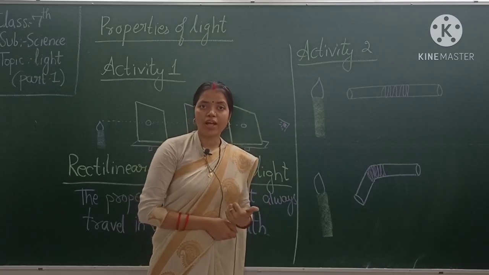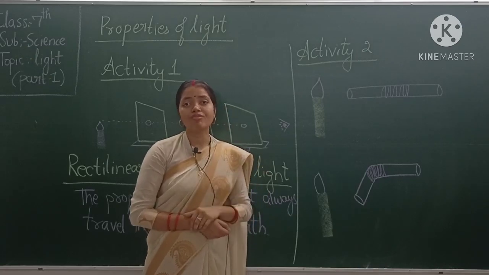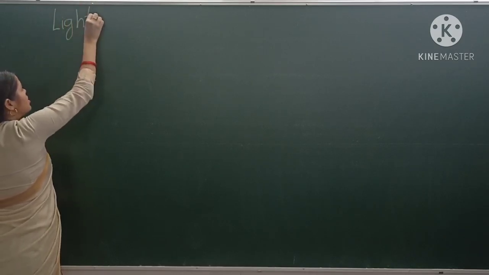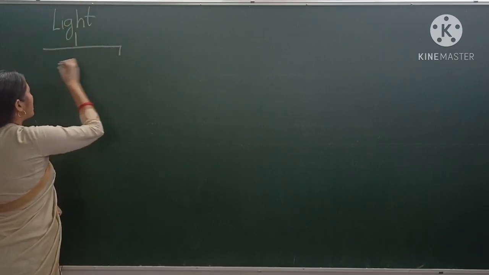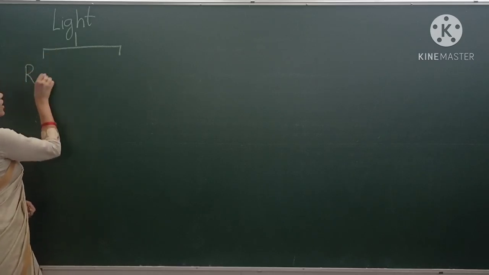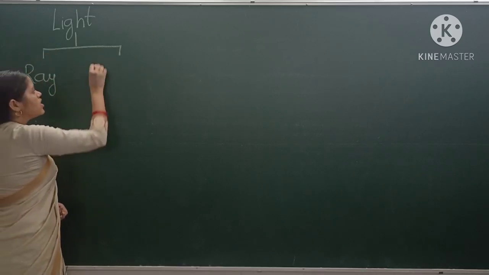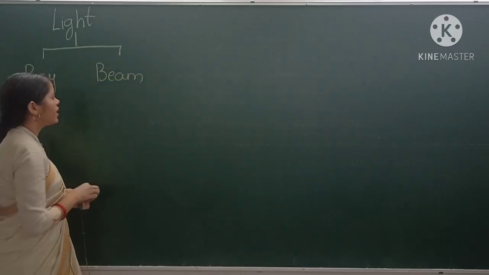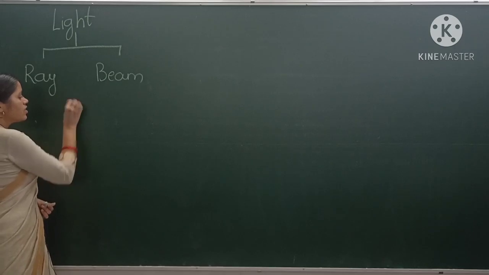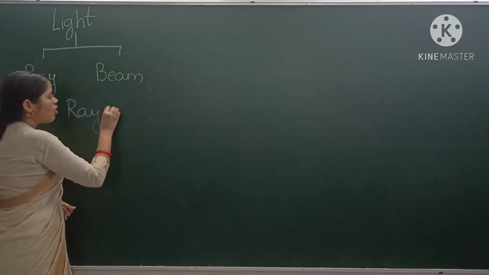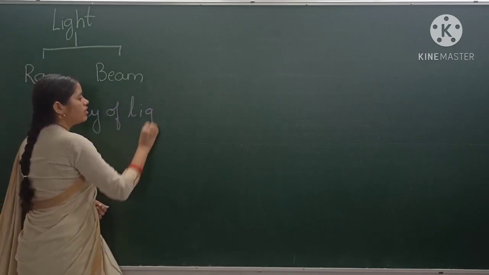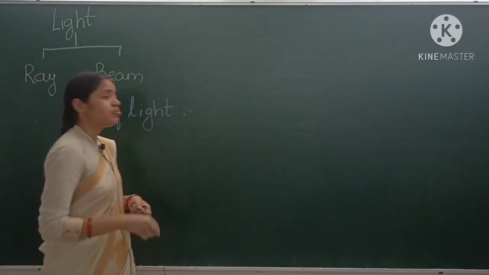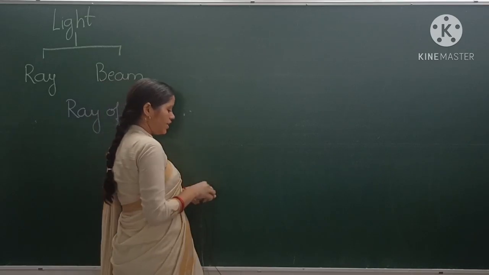Now we will see there are two types of light. One is ray of light and another one is beam of light. So light is of two types, that is ray of light and second one is beam of light. Now what is this ray of light? Ray of light means a straight line drawn in the direction of propagation of light.